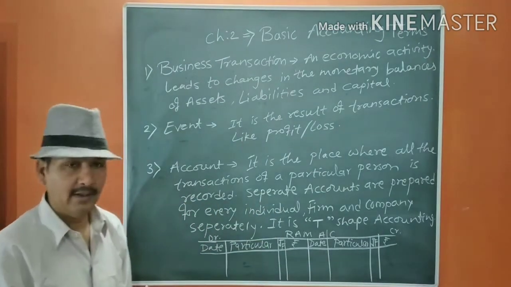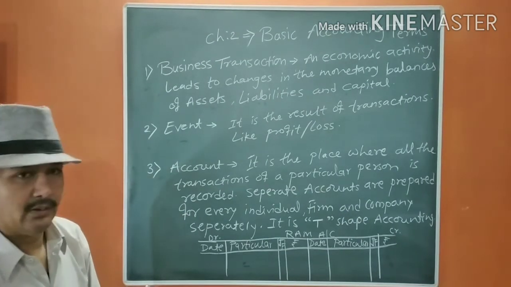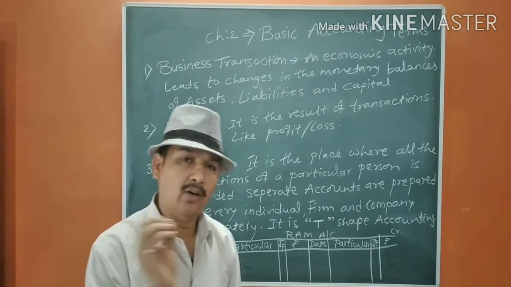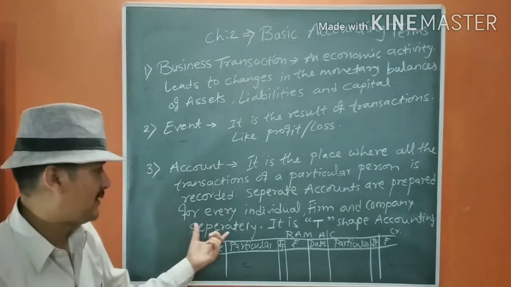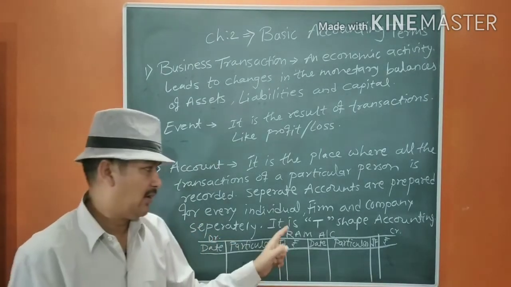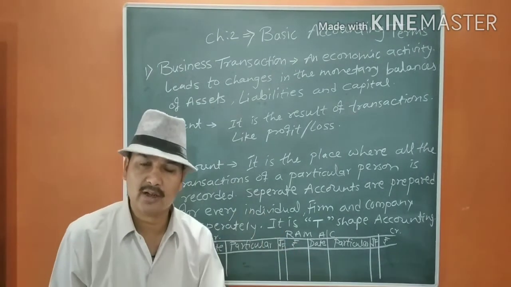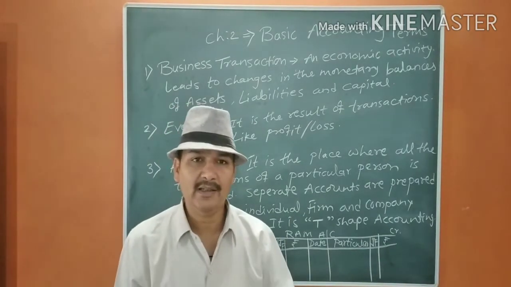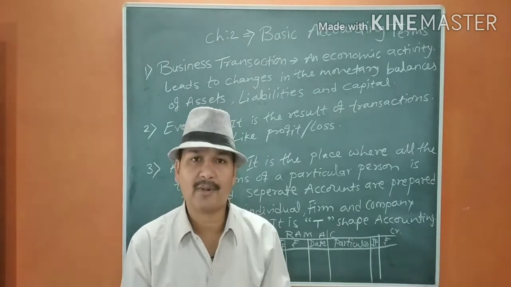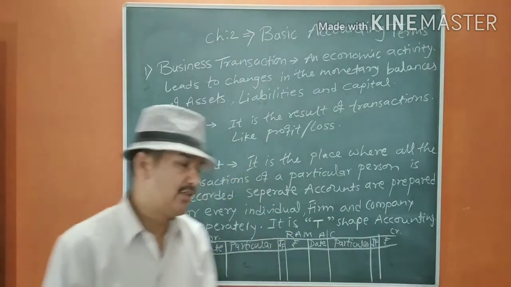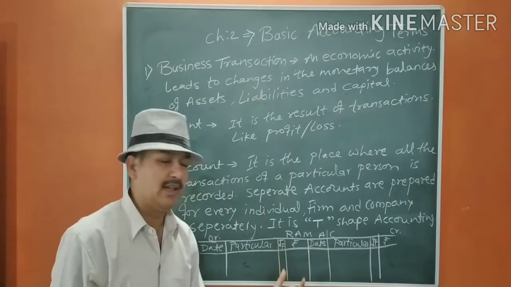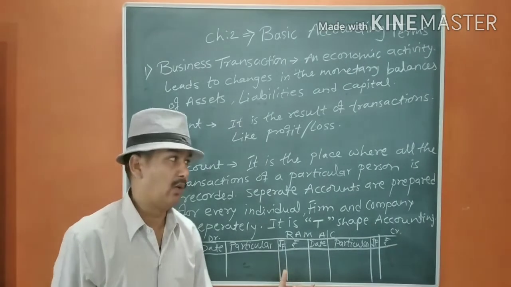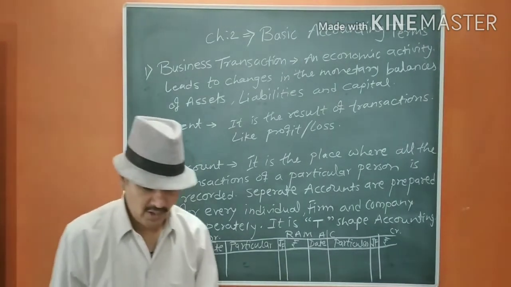Separate accounts are prepared for every individual, firm or company separately. That means Ram's account will be separate, Shyam's account will be separate, PNB account will be separate, Tata Limited account will be separate. All will have a separate account. All transactions related to a particular person will be recorded in that ledger account. Is it very clear? Now we move.